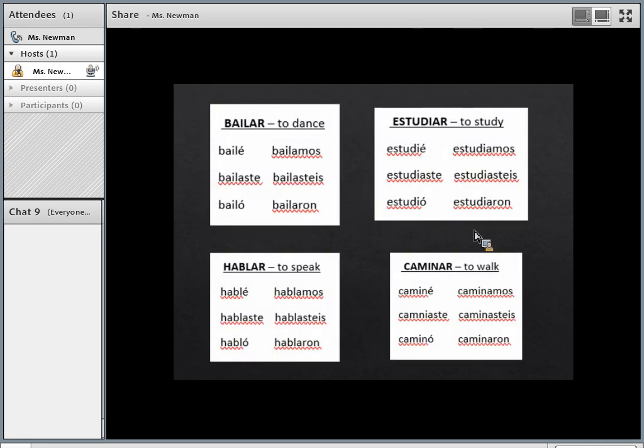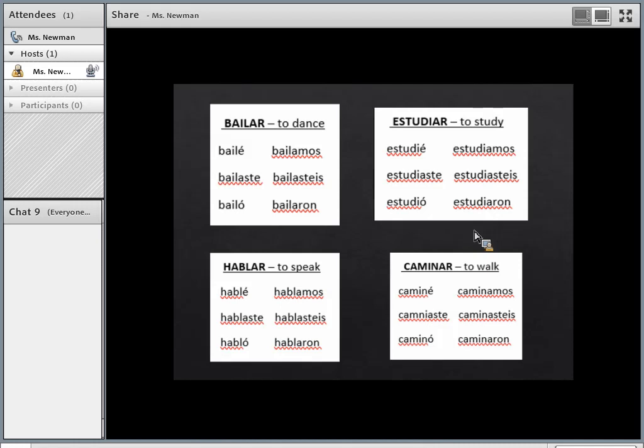Okay, here are several verb charts just to show you what they look like in the preterite, right? Bailé, bailaste, bailó, bailamos, bailasteis, bailaron. It's really kind of fun to repeat it. It's like a song. Hablé, hablaste, habló, hablamos, hablasteis, hablaron.